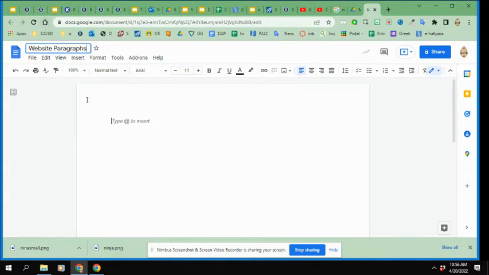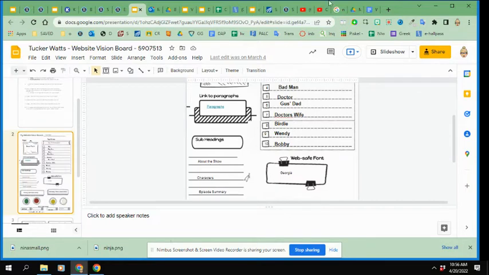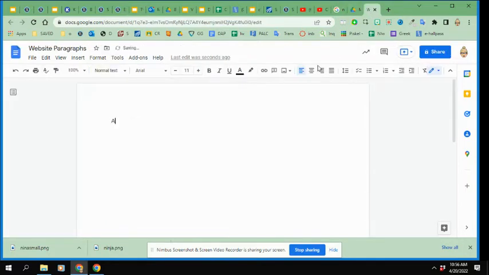Okay. And then when I come in here, I'm going to type the 3 subheadings that I came up with on my vision board. So mine were about the show, characters, and episode summary. So about the show, characters, you'll type yours. And because these are headings, I'm going to bold them. You can underline them too if you want, but I'm just going to bold them so they stand out. And then I'm going to write my paragraphs.